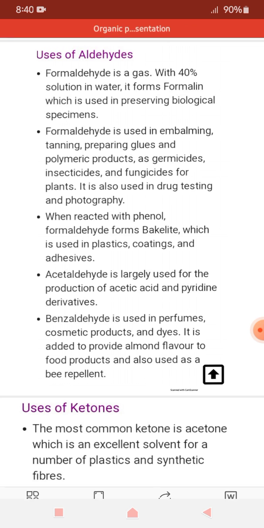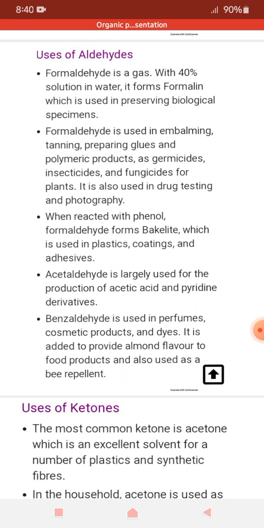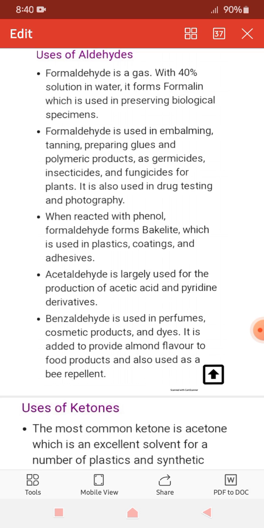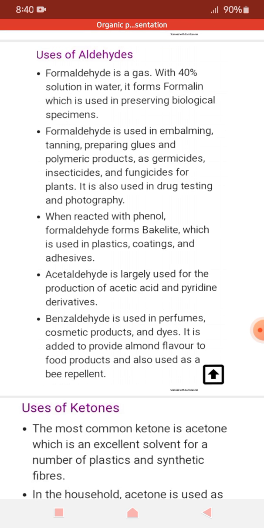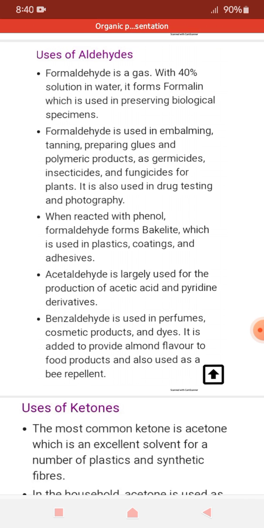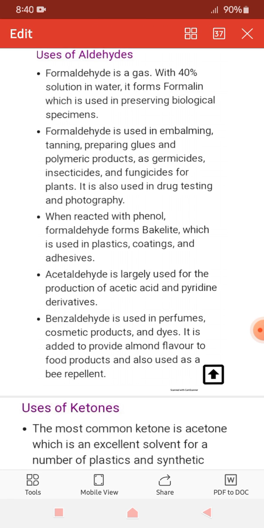Acetaldehyde is largely used for the production of acetic acid and pyridine derivatives. Benzaldehyde is used in perfumes, cosmetic products and dyes. It is added to provide almond flavor to food products and is also used as a bee repellent.